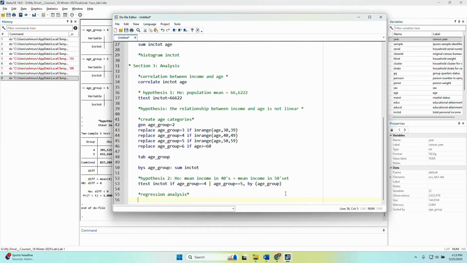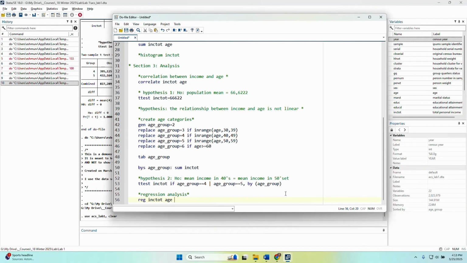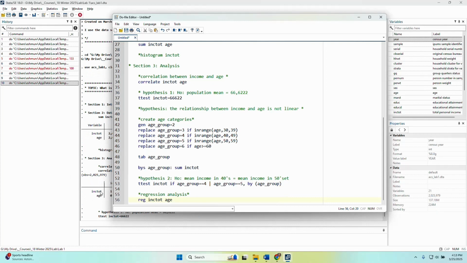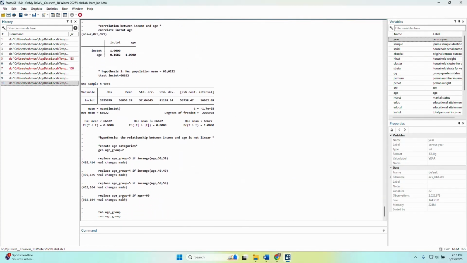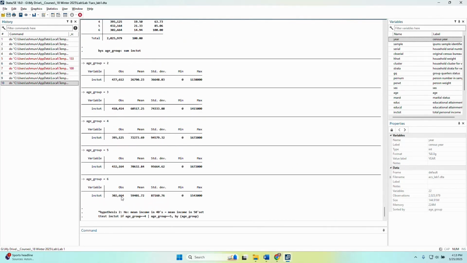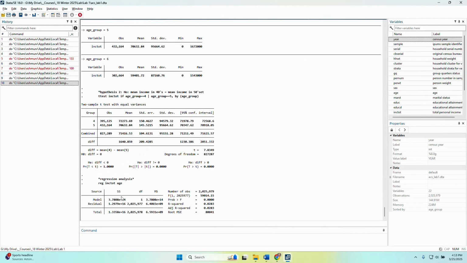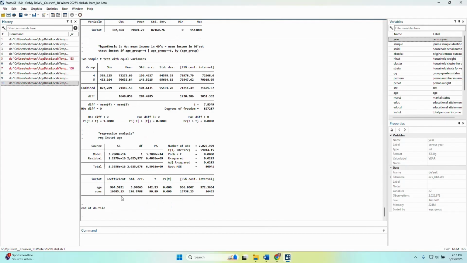Well, I can run a regression, regress inc tot on age. So I'm just going to look at years here and not age group. And when I run that, when we talk about regression analysis, we're doing ordinary least squares, right? Or linear regression, it might be called. So here is my intercept, and here is my age. And so this is going to calculate